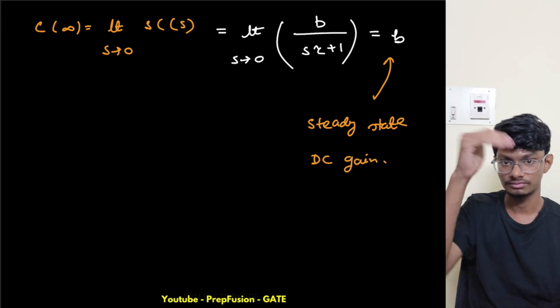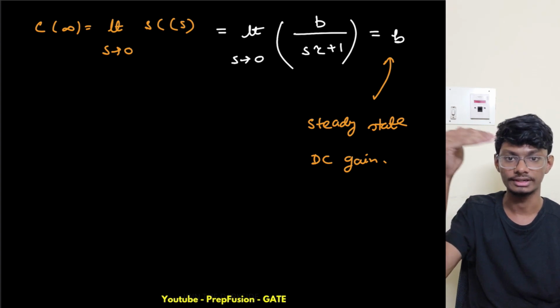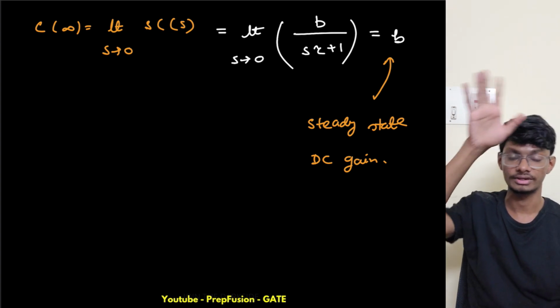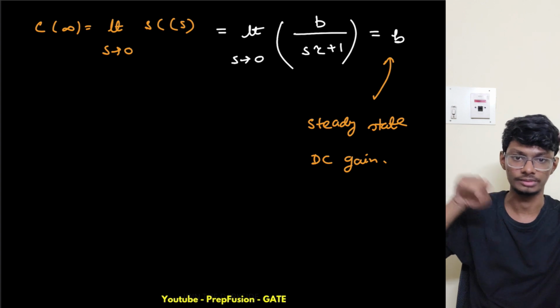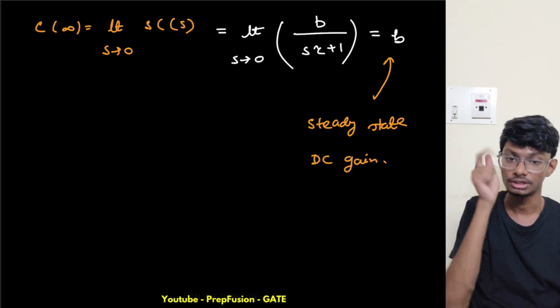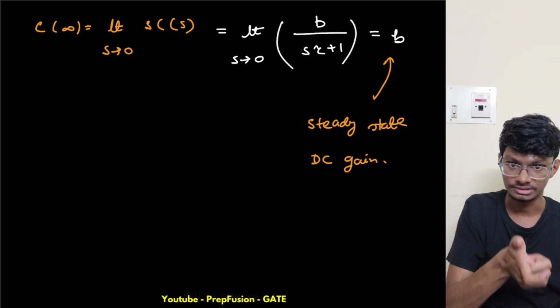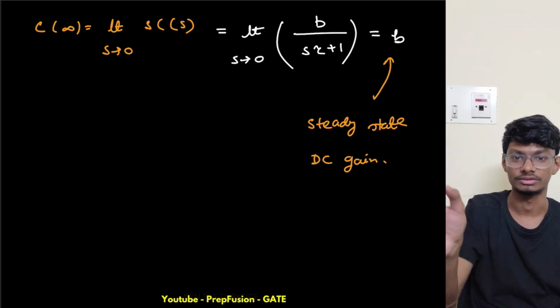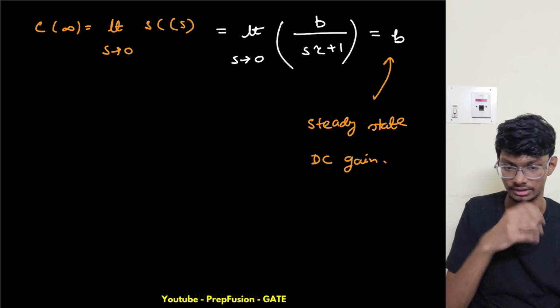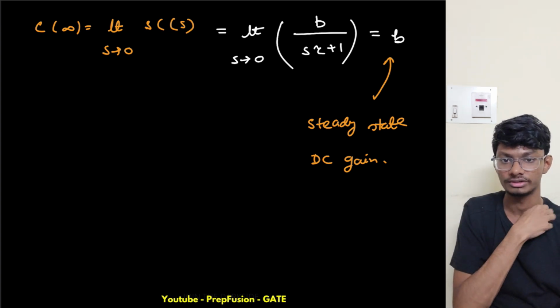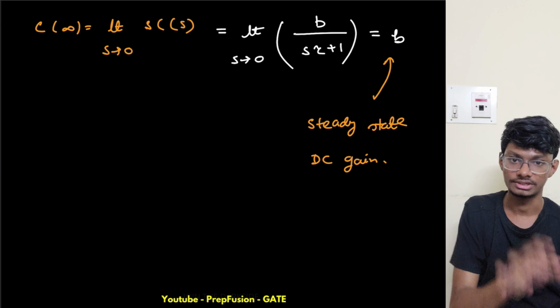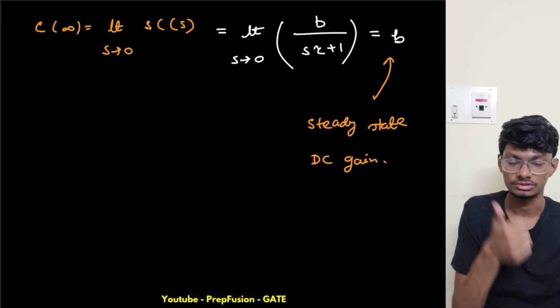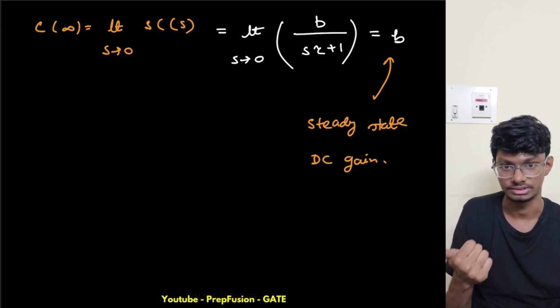Because I'm giving it some DC signal of 1, and it is scaling it by B. That's why at steady state I'm getting a gain of B. This is only valid for a stable system and obviously for unit step response. This is just terminology, no need to remember all this, but I have to tell you everything. This is the steady state DC gain for unit step response and for a stable first order system.